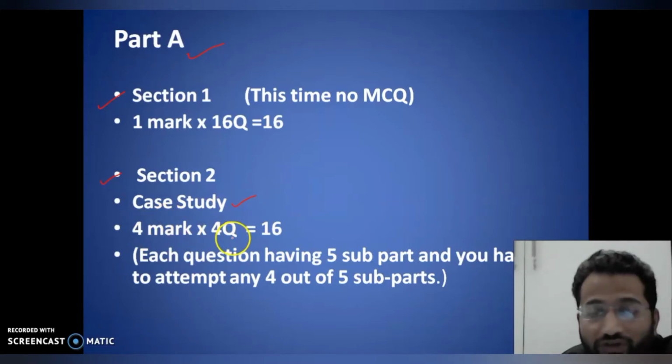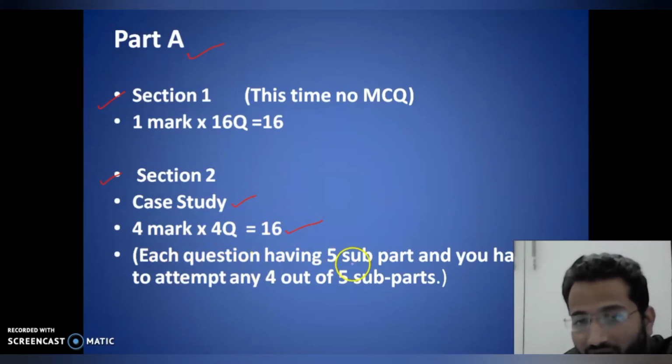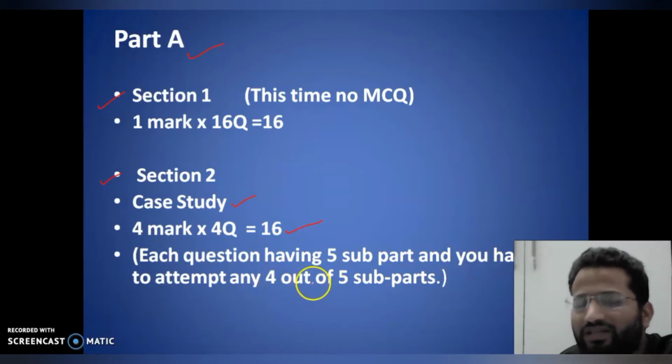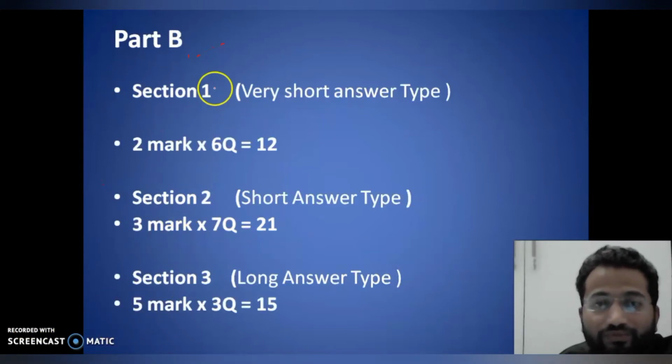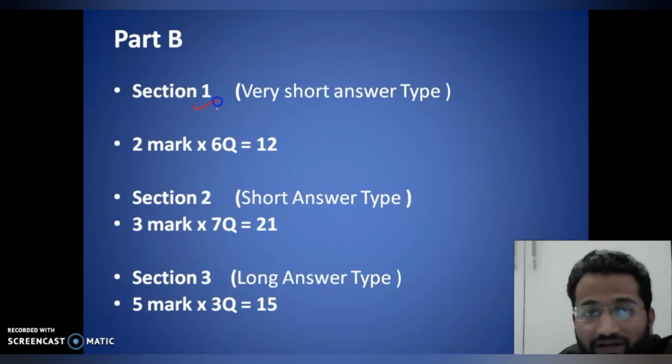4 marks, 4 questions they are asking, a total of 16 questions, each question having 5 subparts and you have to attempt any 4. Each and every question is very easy in the case study. Next, part B. In part B, it is divided into 3 sections.